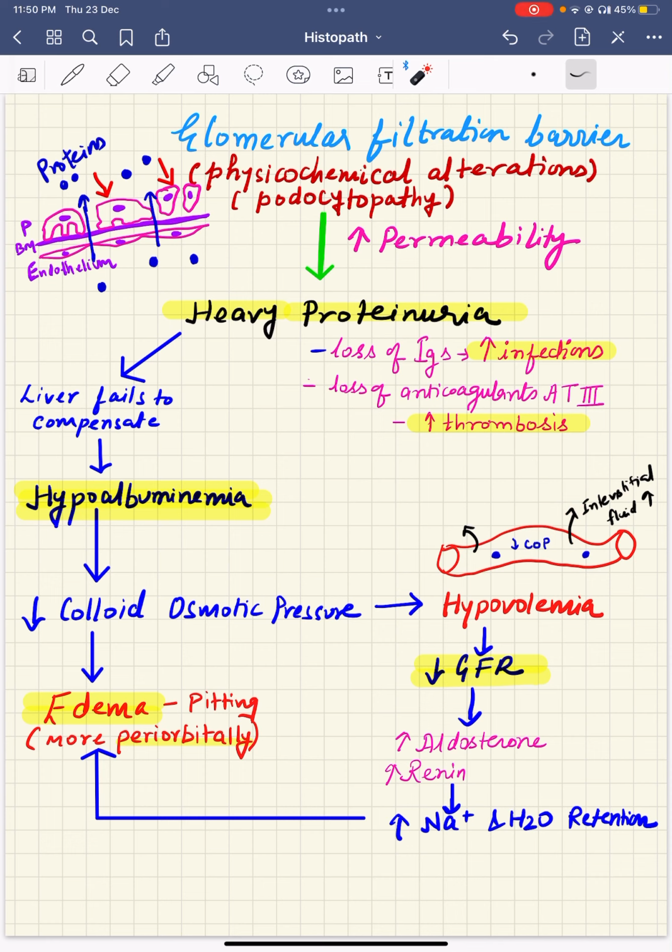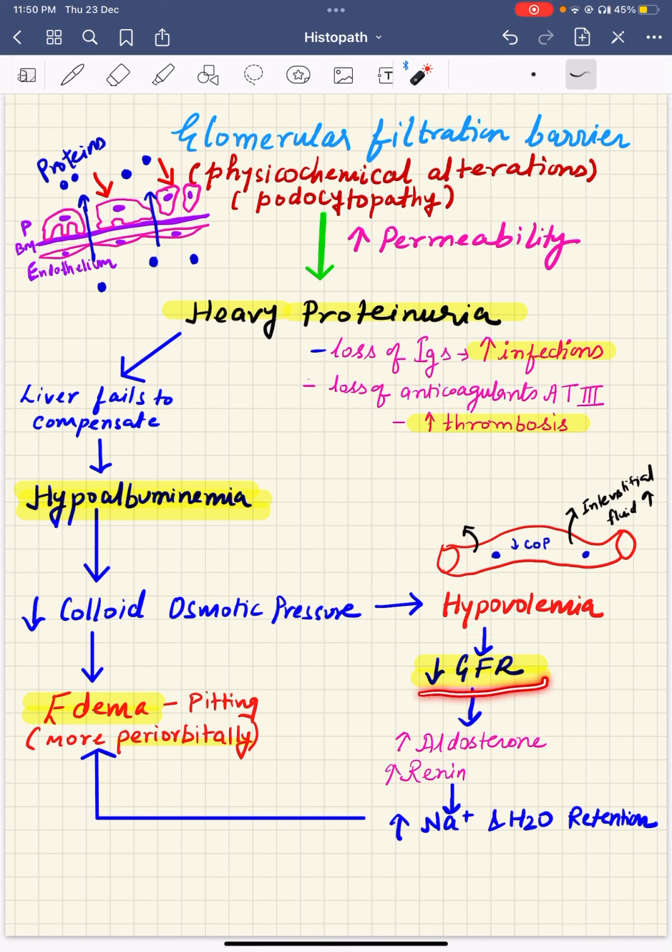So interstitial fluid increases, that causes edema. So the edema in nephrotic syndrome is of pitting type, and it is more commonly seen in the periorbital region. Also there is hypovolemia,